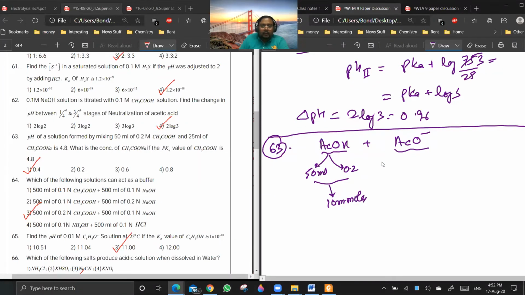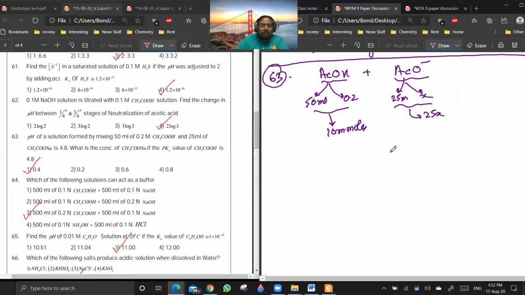And acetate ion you have taken 25 ml and let us say X molar. So how many millimoles you have taken? 25x millimoles. Are you getting my point? Yes, sir. Now you see here the pH is 4.8. So pH is equal to pK is equal to 4.8.